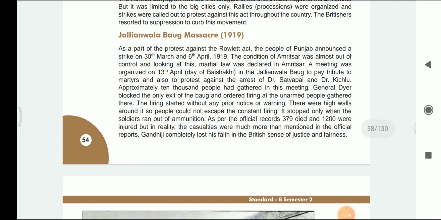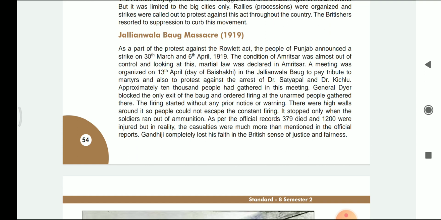As part of the protest against the Rowlatt Act, the people of Punjab announced a strike on 30th March and 6th April 1919. The condition of Amritsar was almost out of control, and looking at this, martial law was declared in Amritsar. A meeting was organized on 13th April, on the day of Baisakhi, in Jallianwala Bagh to pay tribute to the martyrs and also protest against the arrest of Dr. Satyapal and Dr. Kitchlew. Approximately 10,000 people had gathered in this meeting.